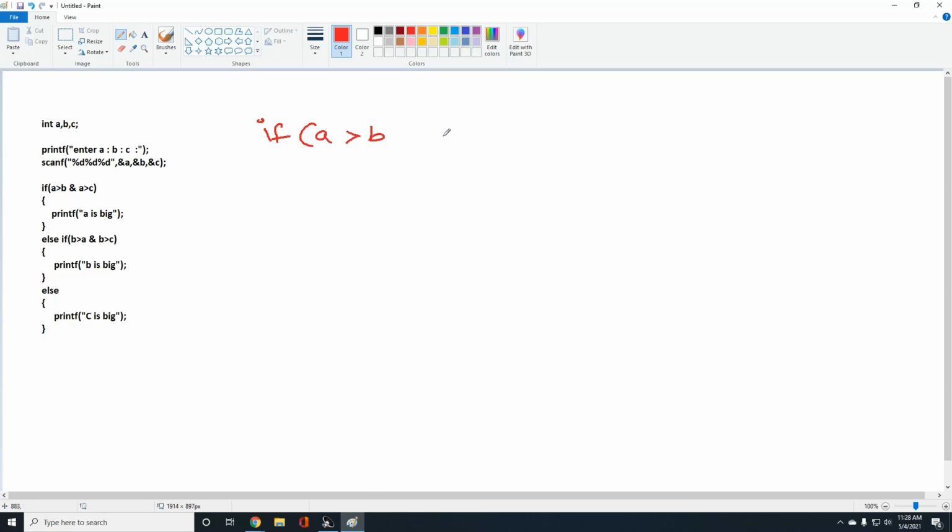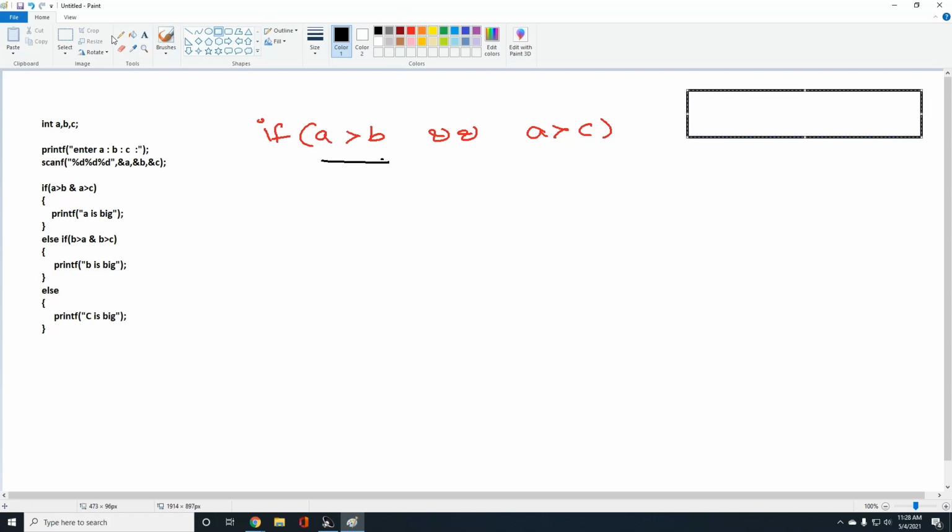If a greater than b, && a greater than c. In this case, first I'm going to assign the values. a value 10, b value 56, sorry, and 77 c value.